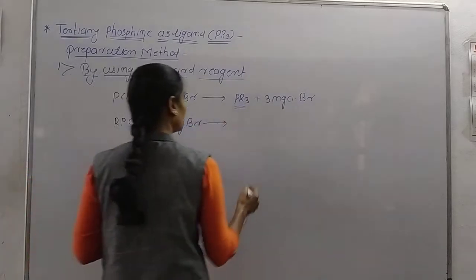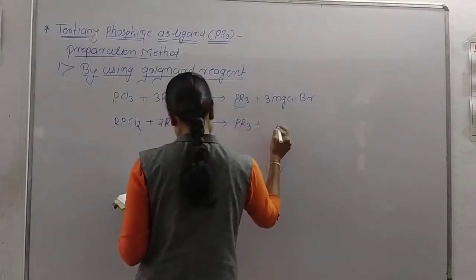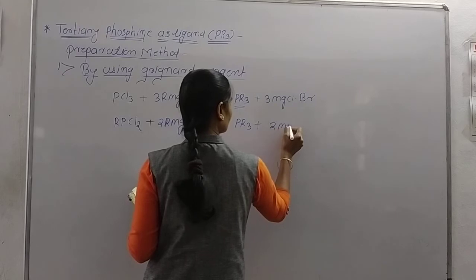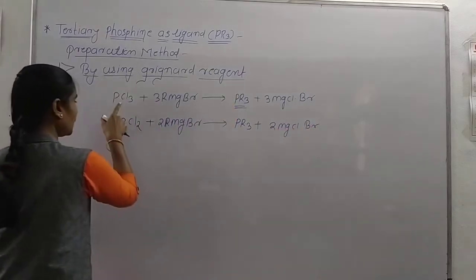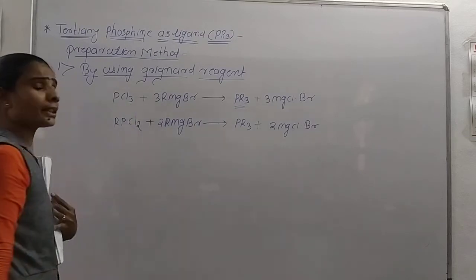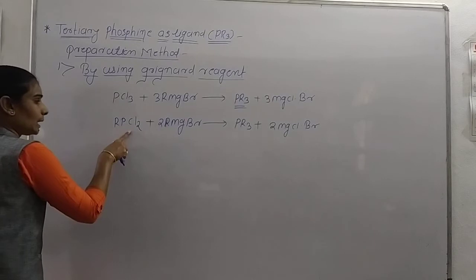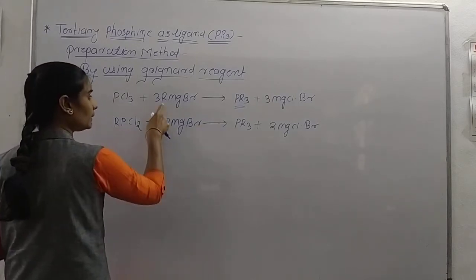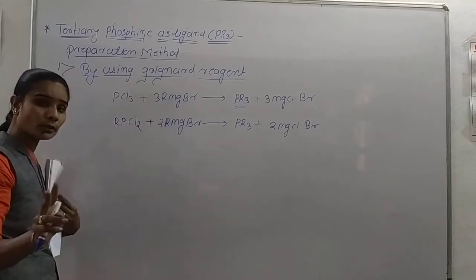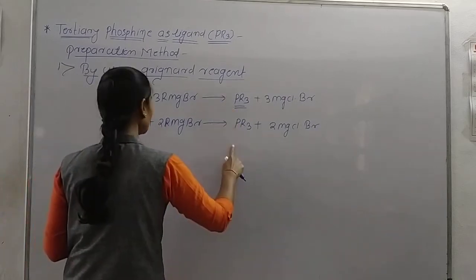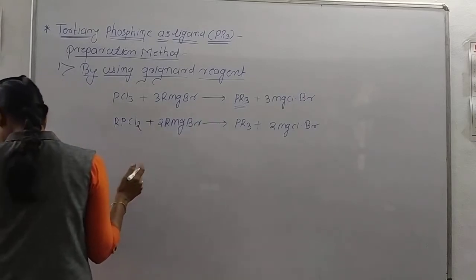Again we get tertiary phosphine plus side product. Here we take only phosphorus trichloride, but here we take alkyl phosphorus dichloride with Grignard reagent. Here we take 3 molecules of Grignard reagent, and here only 2 molecules. The product is the same, only the side product or the amount of side product is different.